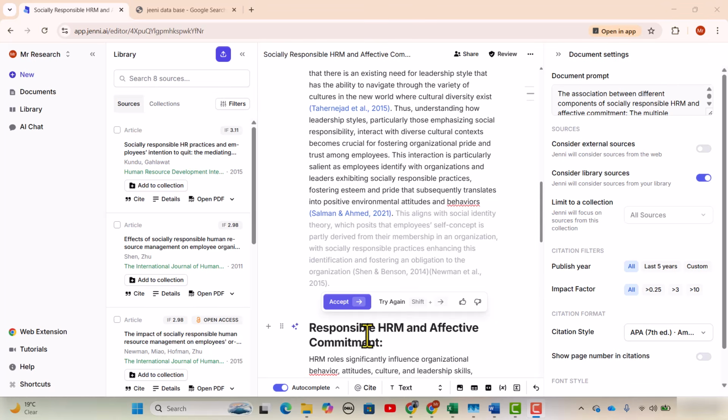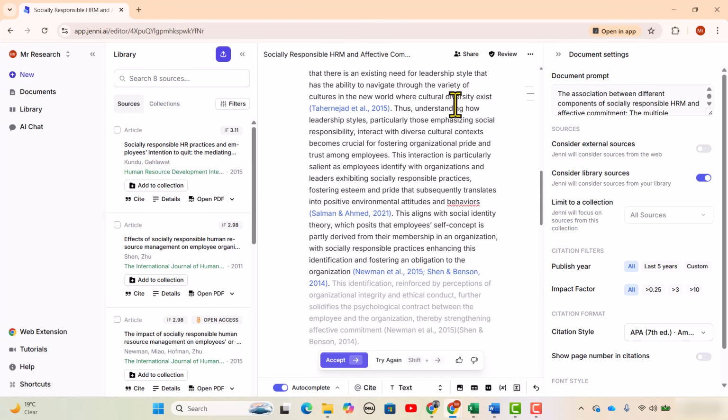In conclusion, I would say the use of an AI tool like Jenni can significantly enhance the research writing process, but only when you are using it ethically and responsibly. AI should always be treated as a supportive assistant, not a replacement for your critical thinking, originality, and academic integrity. As a researcher, it's your responsibility to carefully review, edit, and validate any AI-generated content to ensure accuracy and authenticity.